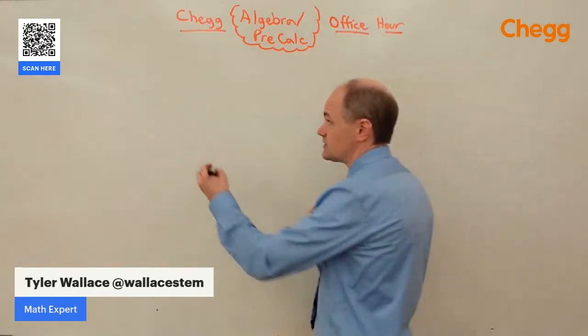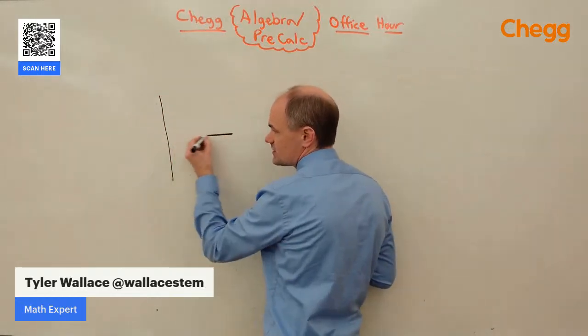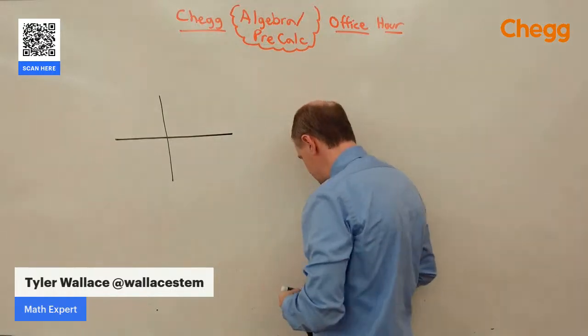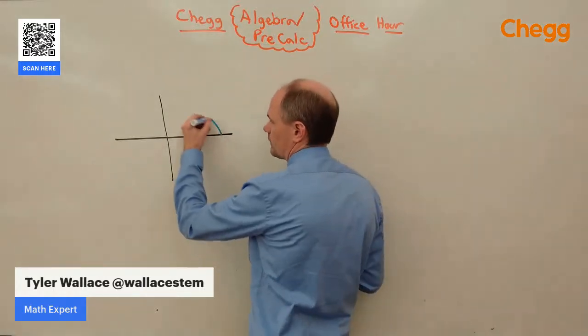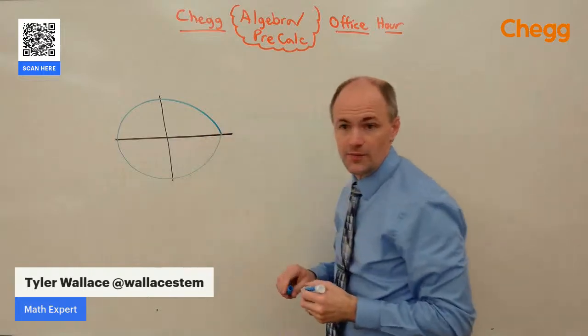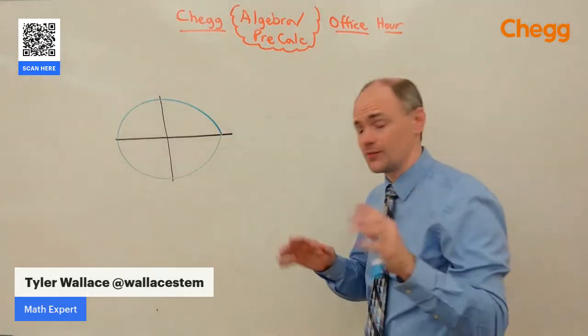So with tangent, the way I like to think about tangent is start by thinking about the unit circle, right? How'd I do on my circle? It's a little pointy. My circles are terrible. Don't judge me.